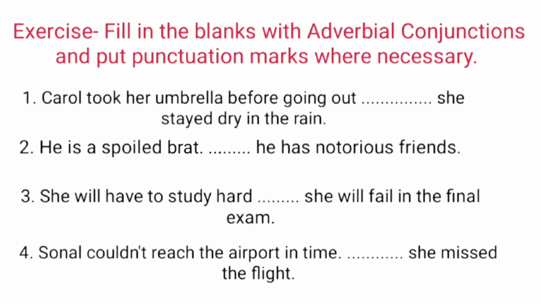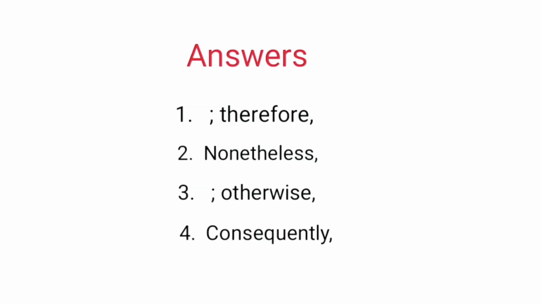Number 3, she will have to study hard, dash, she will fail in the final exam. Here, no full stop, so after the first clause, we'll put a semicolon, otherwise, comma, she will fail in the final exam. Last example. Sonal couldn't reach the airport in time, full stop, dash, she missed the flight. Here after the first clause there is a full stop. So we'll put consequently, comma, she missed the flight. Answers are also given here.